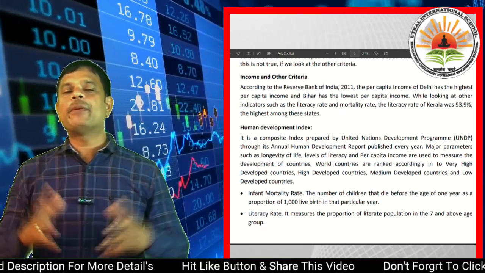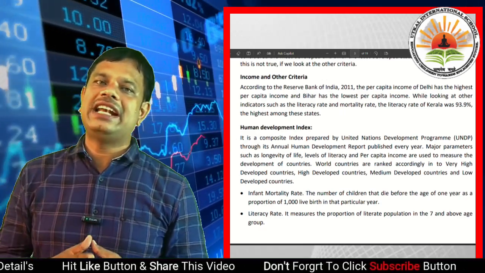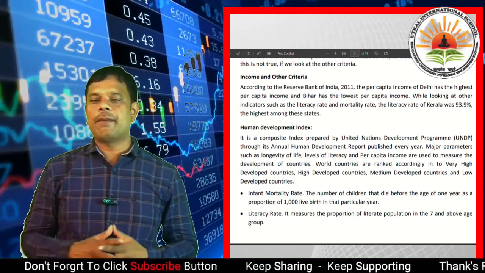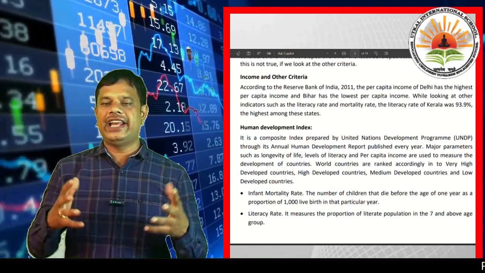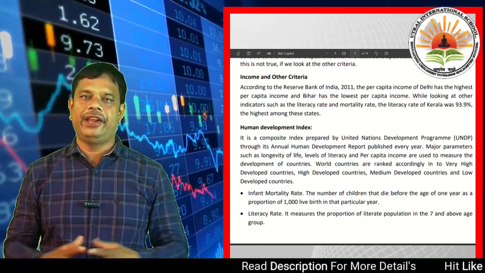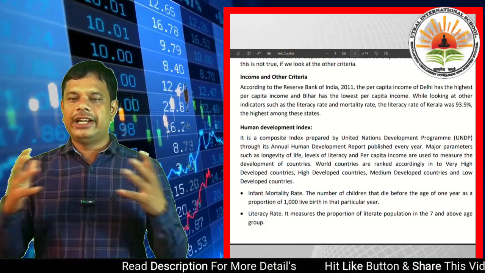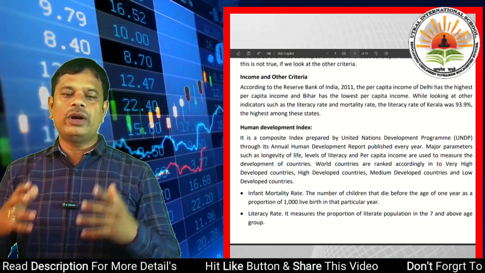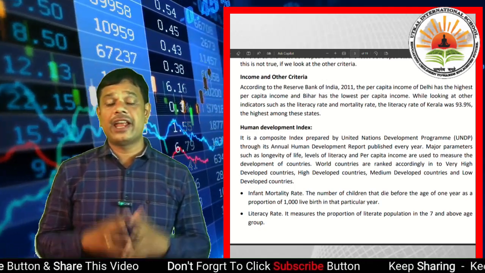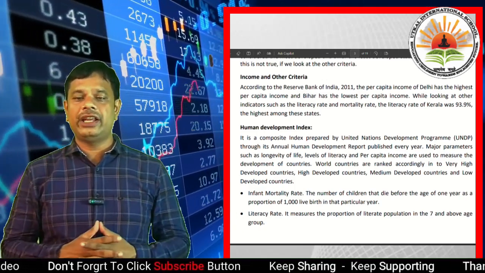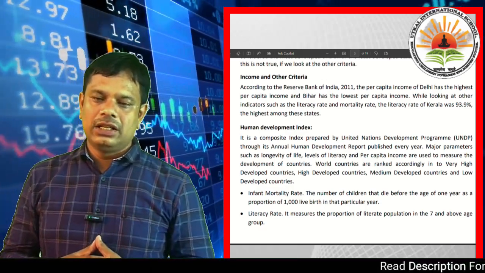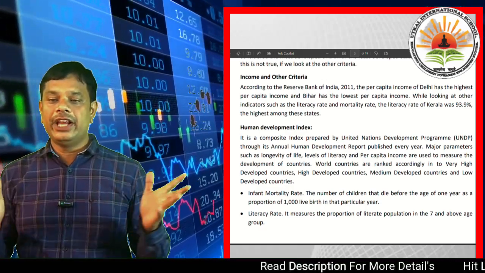It is a composite index. The Human Development Index is a composite index prepared by the United Nations Development Program, UNDP, through its annual Human Development Report published every year. It is the responsibility of the UNDP to publish the report every year.